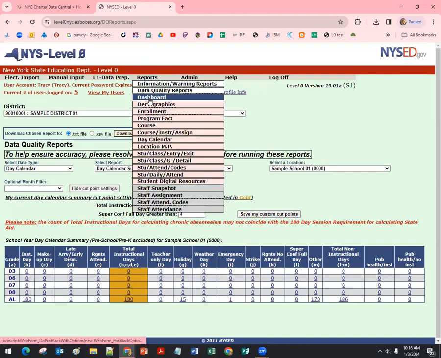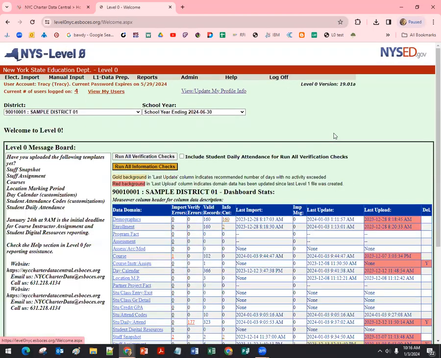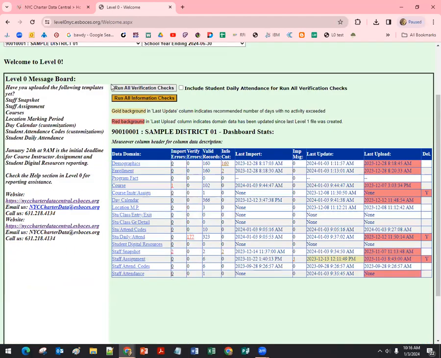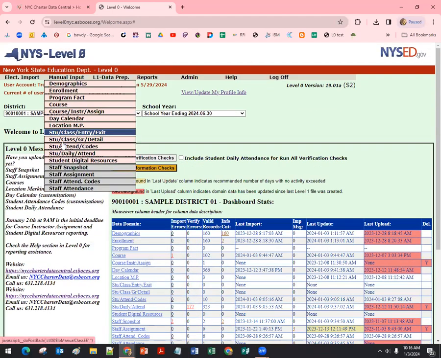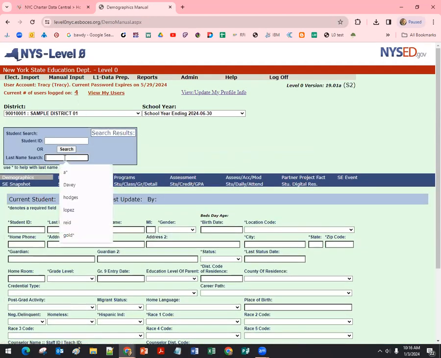Also under reports, you can jump back to the dashboard or again, tap up here. Let's see what else would be good to know on this area. Under manual input, if you need information about a particular student, we can just look at demographics and you can search by a name and find information. If you were looking for a student whose last name started with Gold, and you put an asterisk after it, whether it was Goldman, Golden, or any other combination starting with GOLD, that would bring up all those students.